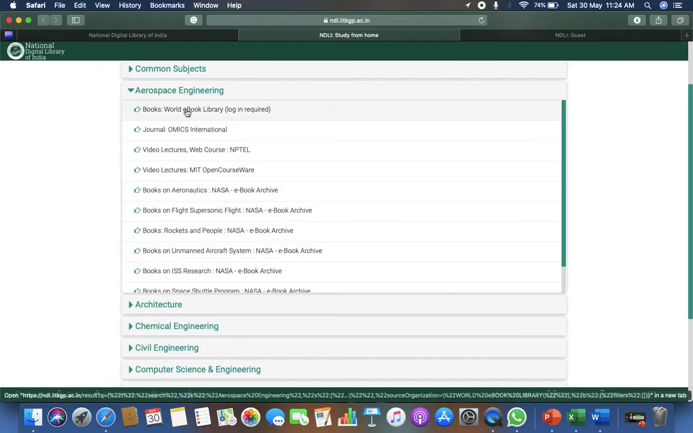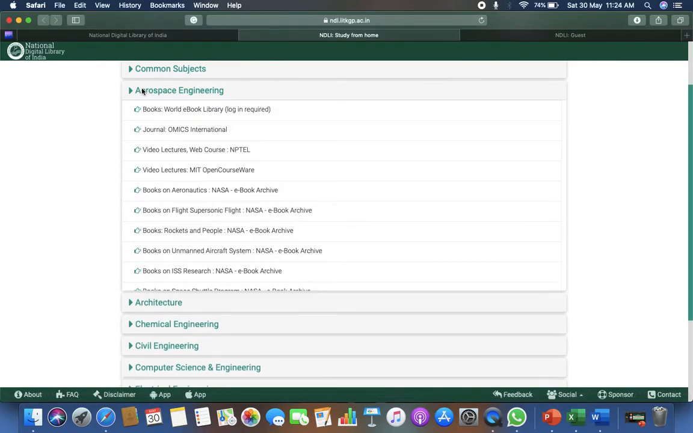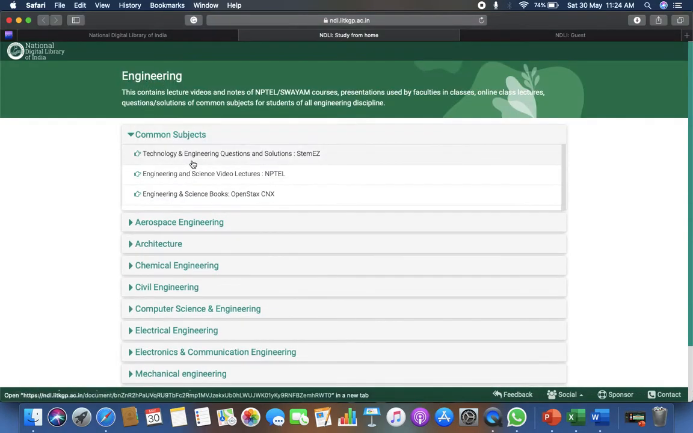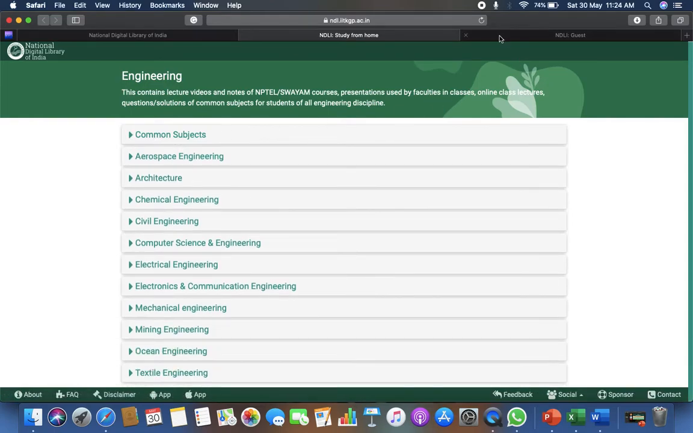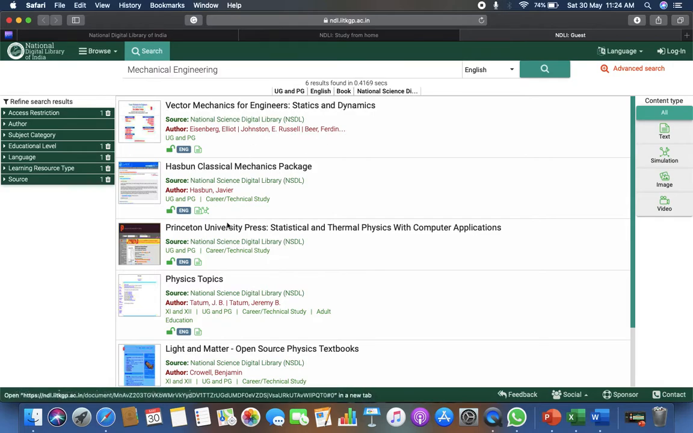Like in aerospace you will get books, journals and video lectures. For the common subjects you will get technical quizzes, video lectures and books. I have opened the books for mechanical engineering. Let's see, these are a few books listed over there, and you can directly go and download these books.